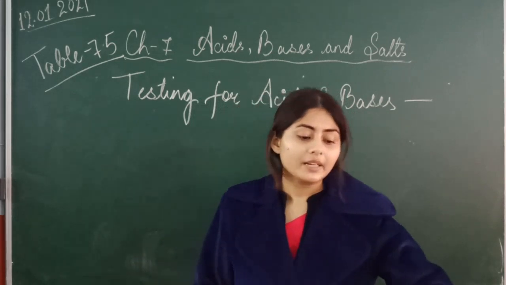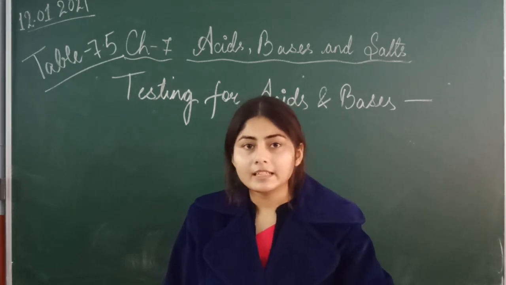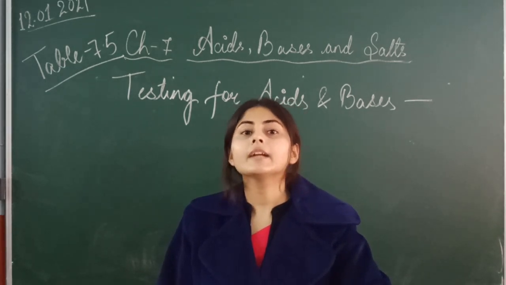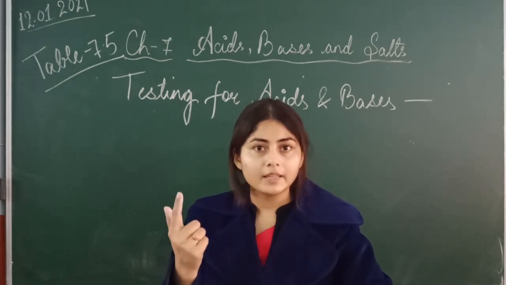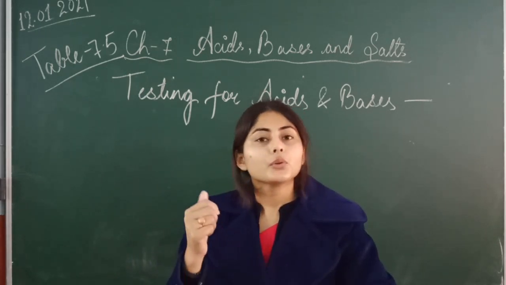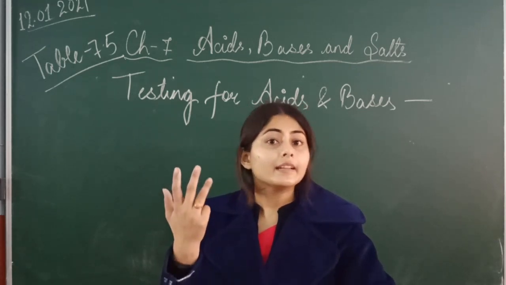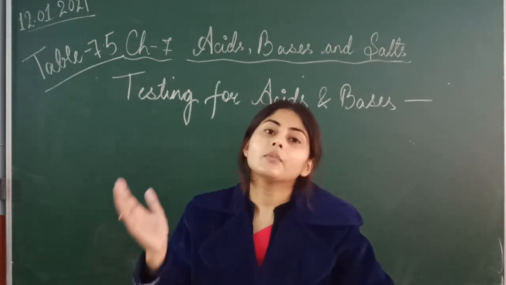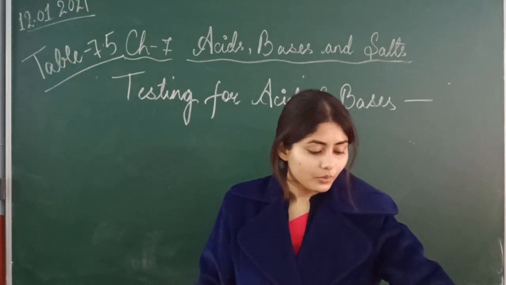Now, as I told you, one indicator is the litmus indicator, right? Like litmus, some more indicators are there which indicate whether our substance is acidic or basic. Like litmus is one, then phenolphthalein, methyl orange. I think methyl orange is not in your syllabus, you will study it in further classes. So litmus, phenolphthalein, red cabbage juice, then turmeric. All these are indicators which tell whether our solution is acidic or basic. Clear? So let's study one by one.